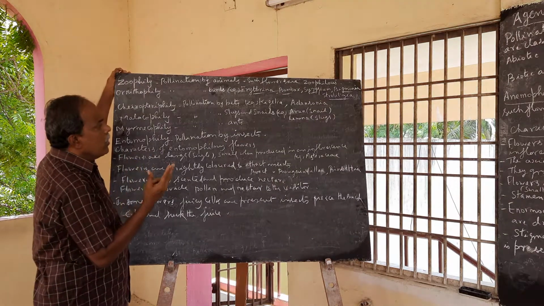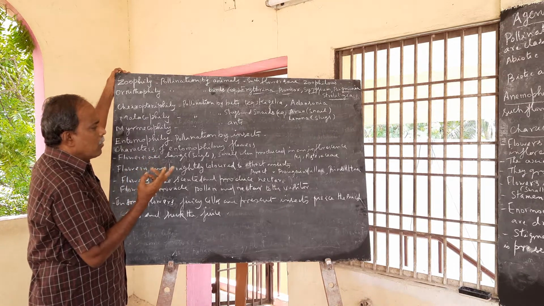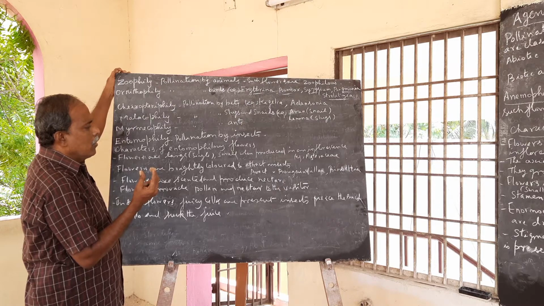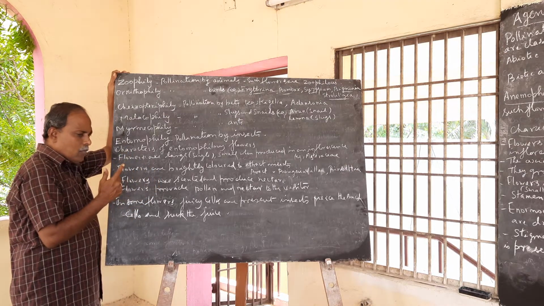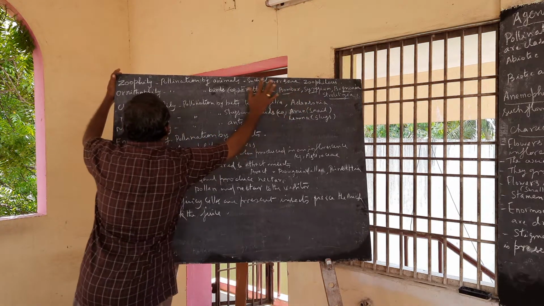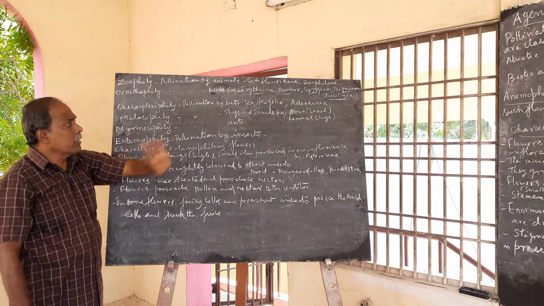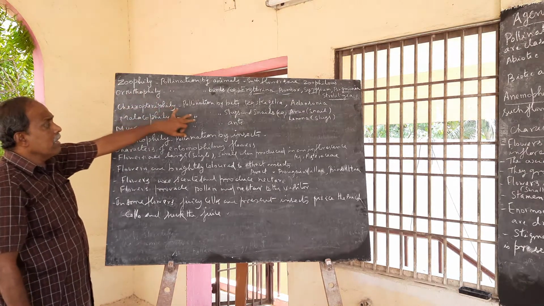Syzygium, Bignonia, Strelitzia. Chiropterophily. Pollination by bats is called chiropterophily. Examples: Syzygium, Adansonia. Malacophily. Pollination by slugs and snails.